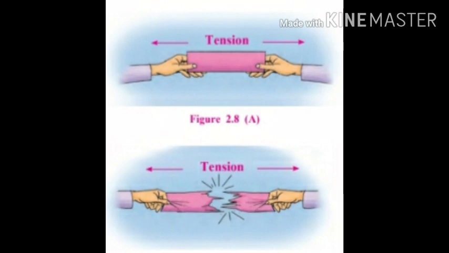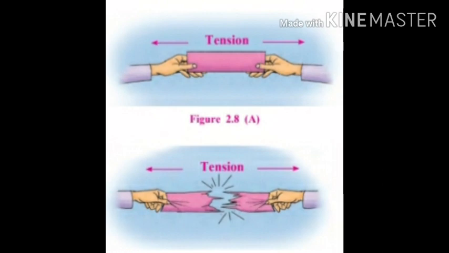First, you have to take a long strip of thin paper, as given here in figure 2.8a and 2.8b. Take a long strip of thin paper, then hold one end of the paper in your right hand. Hold the other in your left hand. Pull both the ends away from each other. Observe what happens to the paper strip.